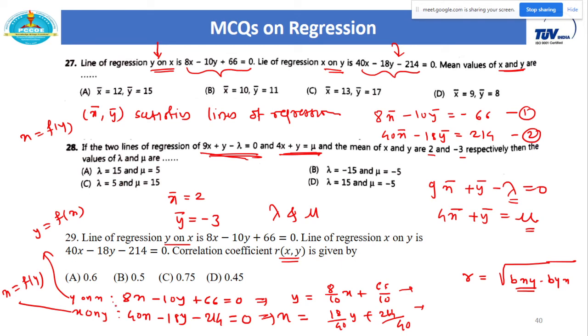So for that this part is very important, whether it is y on x or x on y. Now just check the slope. So this is the slope, and it is y equal to f of x, therefore this slope is called byx. And in this case this is the slope and it is x equal to f of y, therefore this slope is called bxy. And now just do their product. Both slopes are positive, therefore the value of r is also positive.